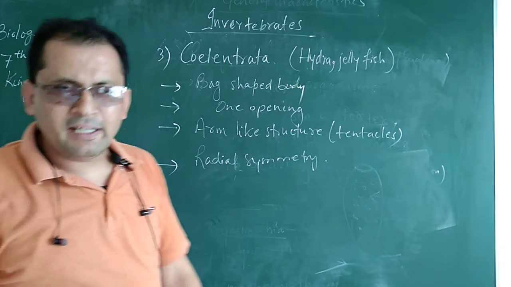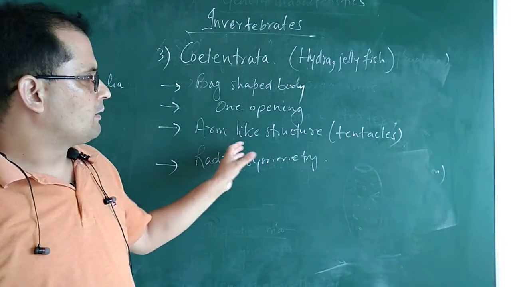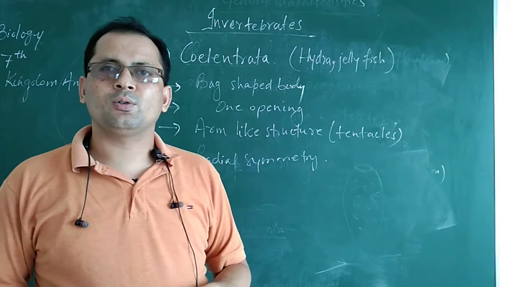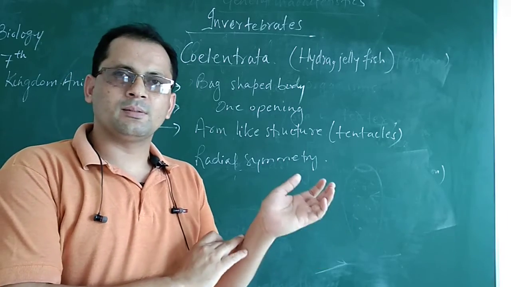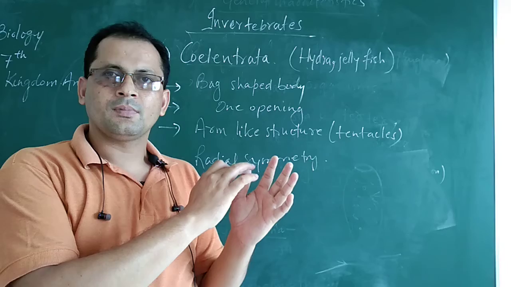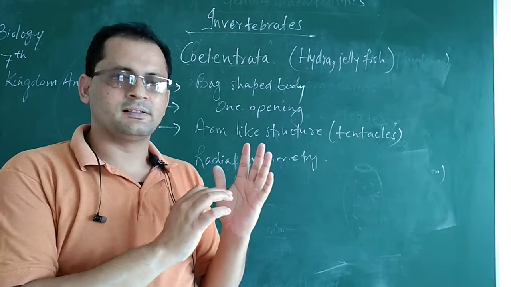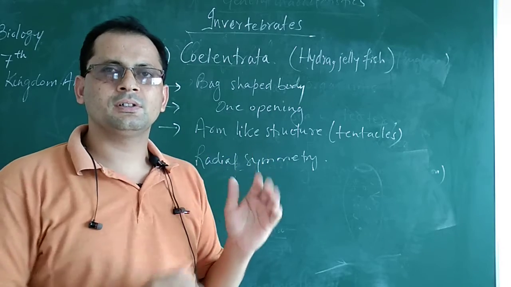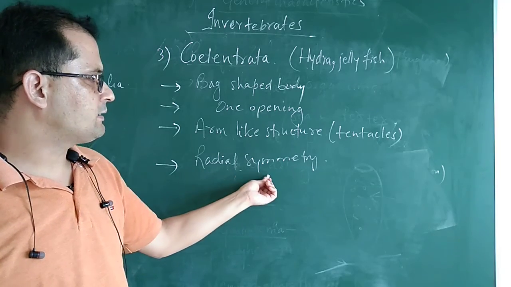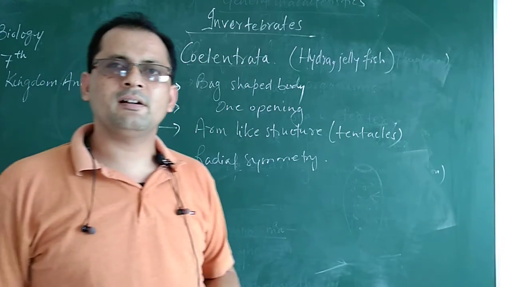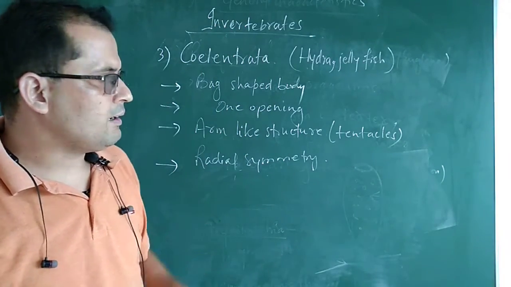Now see, many arm-like structures are present on the body, and these arm-like structures are known as tentacles. Suppose this is the body, my hand, this is the body, and these are the arms. These are the arms which are known as tentacles. These are arm-like structures known as tentacles. Clear? The body of these organisms has radial symmetry.